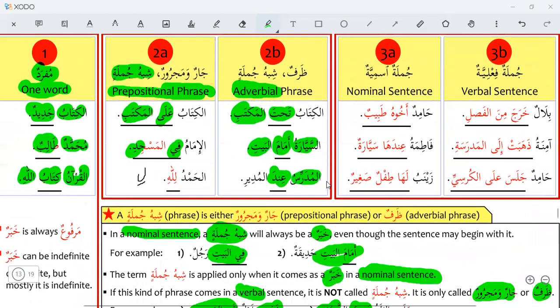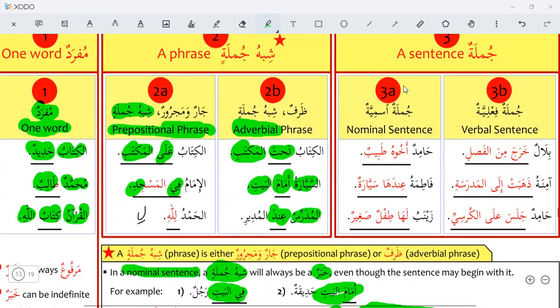Okay, you need to learn zarf and phrase. If there is a preposition, ala, fi, li, ila, min, then they are the prepositional phrase. And if there is a zarf, an adverb, then they are the adverbial phrase. You have to know which is the preposition and which is the adverb.